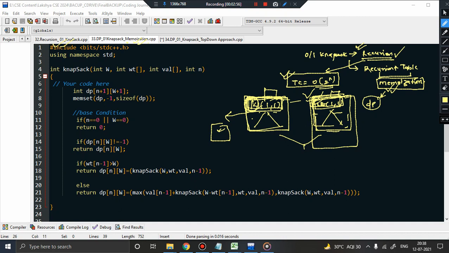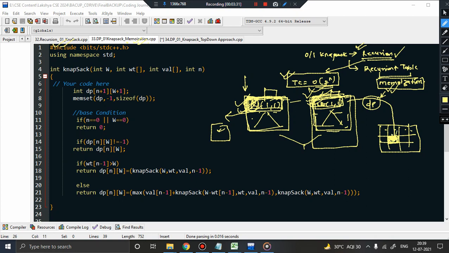In memoization, we create a table and store the value of every subproblem. Later on, when we want to solve a problem, we check whether its value is already computed or not. If it is already computed, we don't evaluate the function. If it is not computed, then we evaluate the function. For example, if you have two occurrences of this function, the first time obviously you need to calculate it and simultaneously update the value in the table. The next time this function wants the value inside this cell, I have already calculated it, so I directly access it from the table.